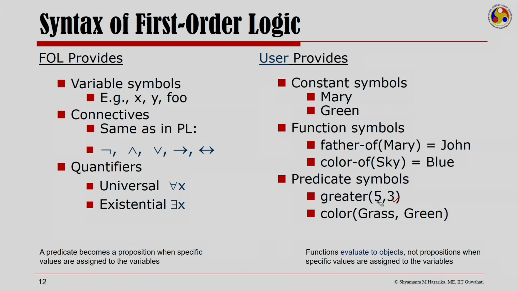So, we could have predicates like greater(x, y), and then if I have 5 and 3, this becomes a proposition, greater(5, 3). Here I have a predicate called color(x, y), x is y in color, then I could write things like grass is green, because grass is green in color.